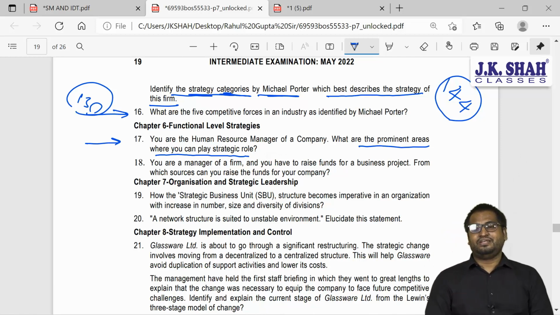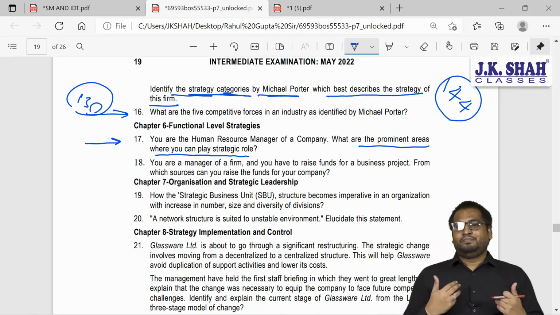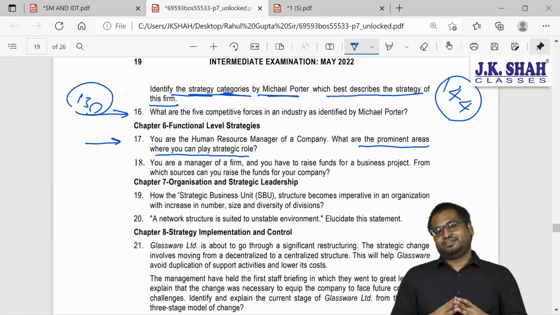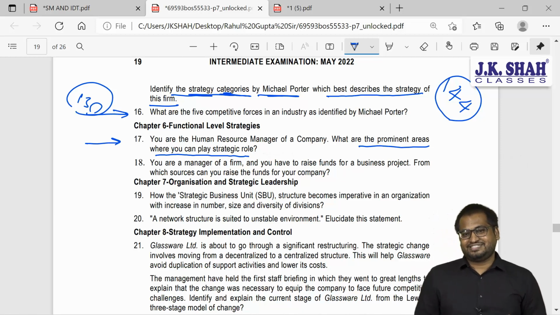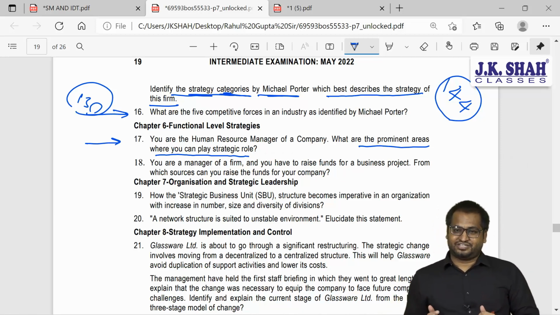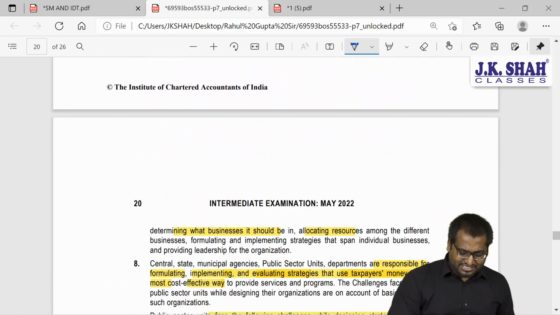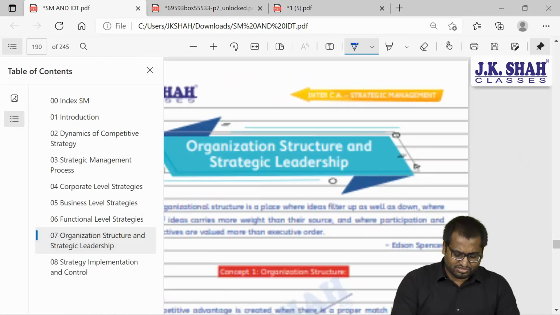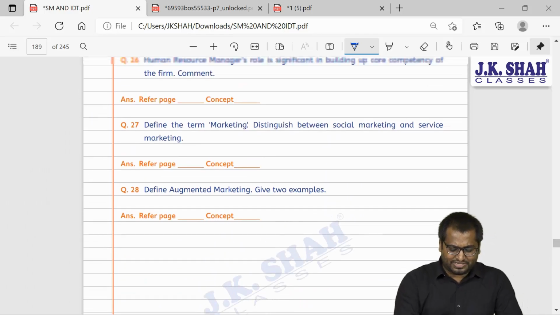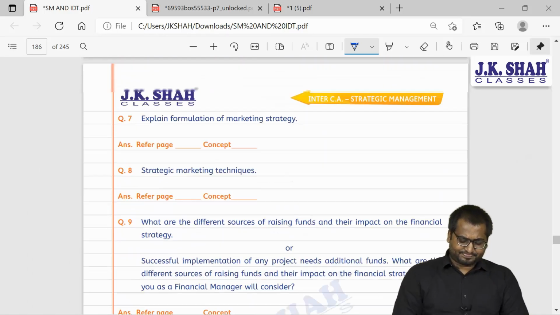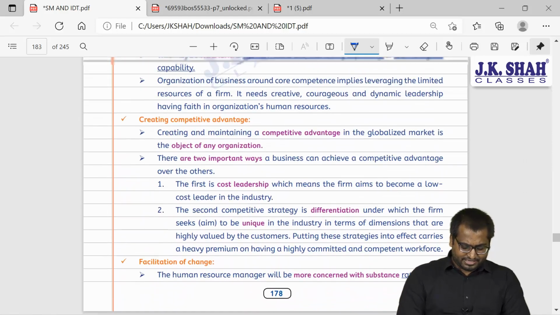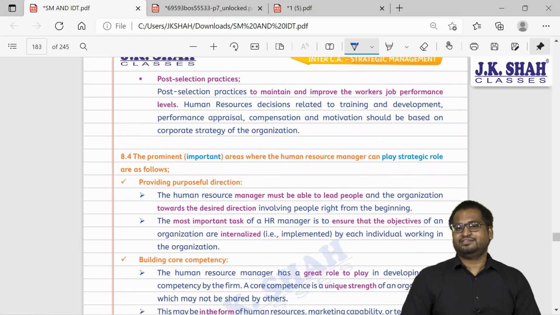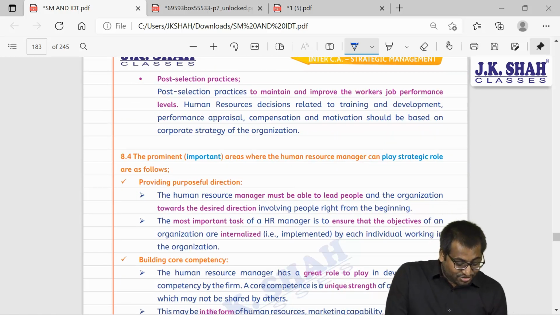7 points. We have 7 points. Providing purposeful direction, building core competency, creating competitive advantage, facilitating the change, empowerment of human resources, developing good work ethic and culture. So these were the points, guys. A direct question. First I'll tell you the page number from our book, then we will read the answer also. A very simple question. See here. Page number 178. Page number 178. Look at this question.